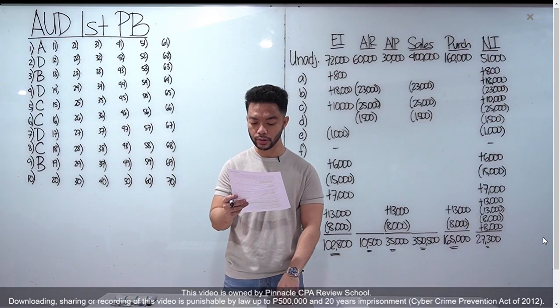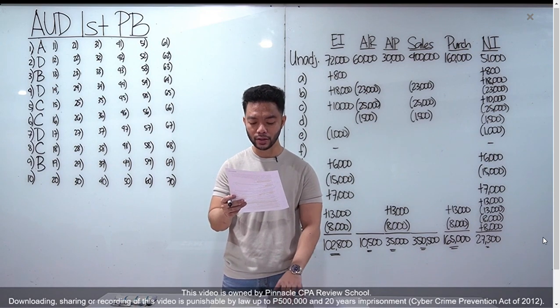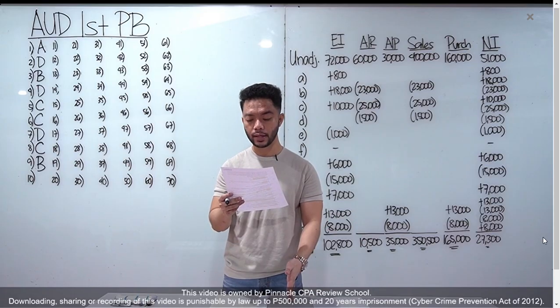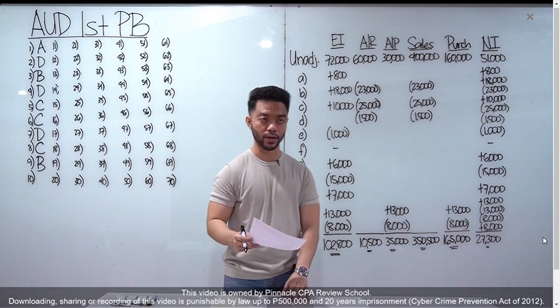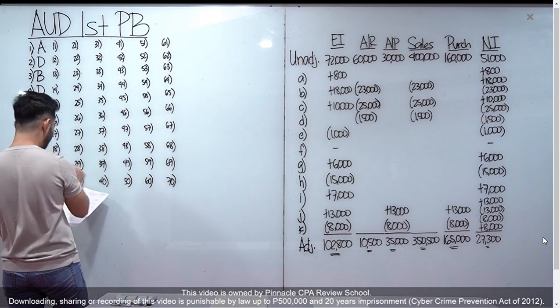Number 10, an audit in accordance with PSAs is performed on the premise that management, and where appropriate, those charged with governance, have responsibilities. Which of the following is not one of these responsibilities? A, B, and D, lahat yan ay responsibilities ni management. Yung letter C, okay sana, kaya lang, to comply with all relevant PFRS, hindi PSA. PSA is auditor yan, hindi yan si management.